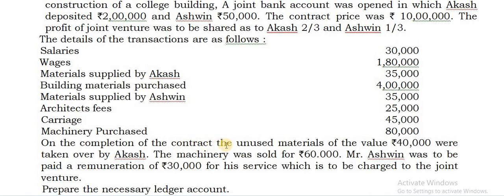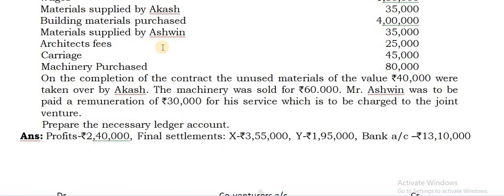On the completion of the contract, the unused materials of the value of 40,000 were taken over by Akash. So this will appear on the credit side in the joint venture account. The machinery was sold for 60,000. This also write on the credit side against joint bank account in the joint venture account. Mr. Ashwin was to be paid a remuneration. This will be taken on the debit side, for his services, which is to be charged to the joint venture. So the problem is very simple. It's not difficult. The only thing is it's a contract and how you need to take it up, that you have to understand. That's it.